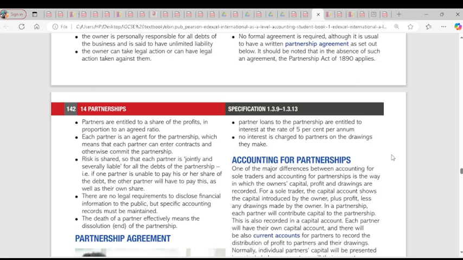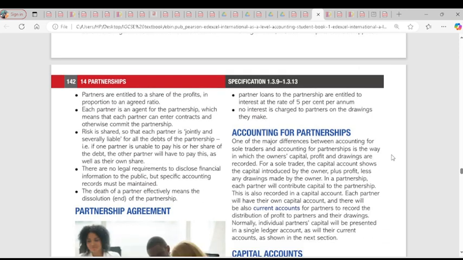So that takes us to the next point. We continue: there is no legal requirement to disclose financial information to the public. It's part of the features.